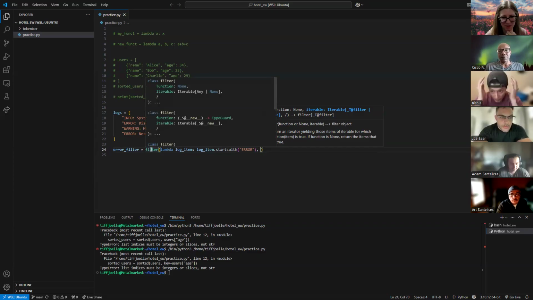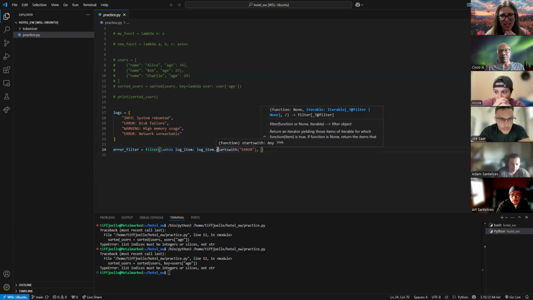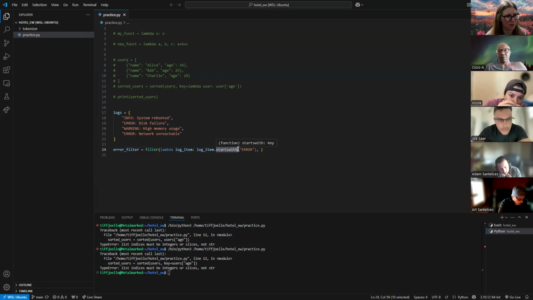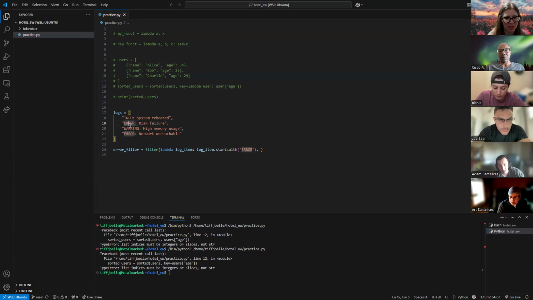So let's pick back up with this filter. I know it's kind of hard to do these kinds of manipulations. Who would have known there's a starts with? How do I know that? I don't know any of these methods built into Python off the top of my head, but that's why we pseudocode and figure out what we're going to do, and then you go research. I'm like, how can I find what a string starts with in Python? You can literally just type that in and it'll pop up with these methods.